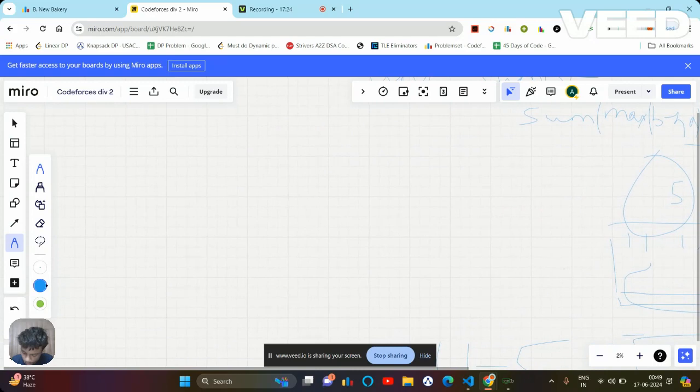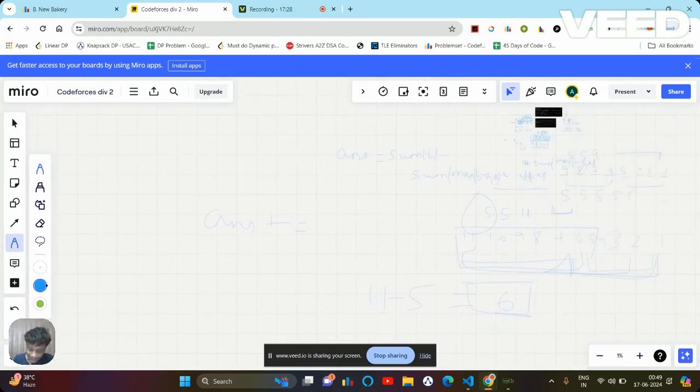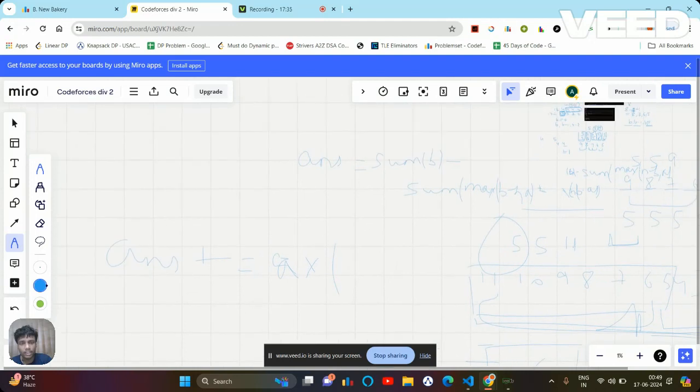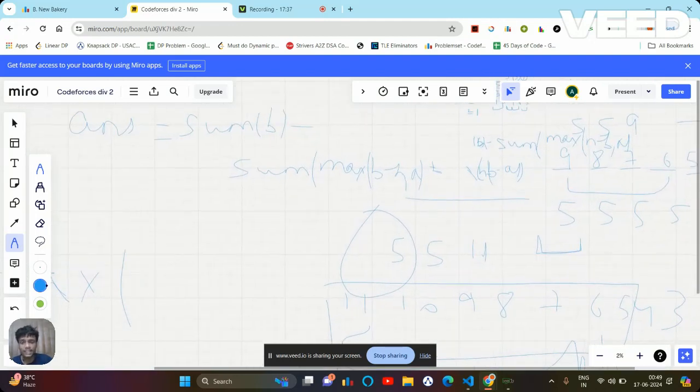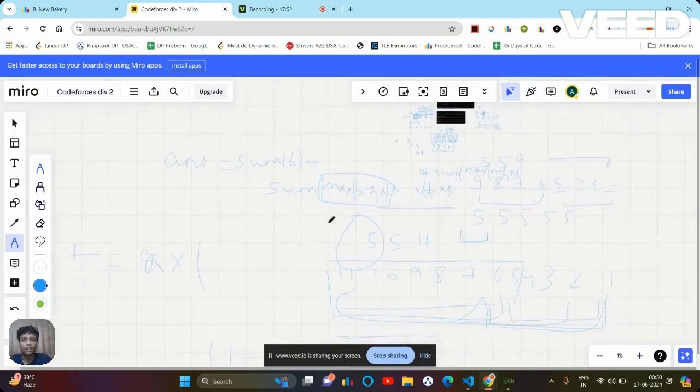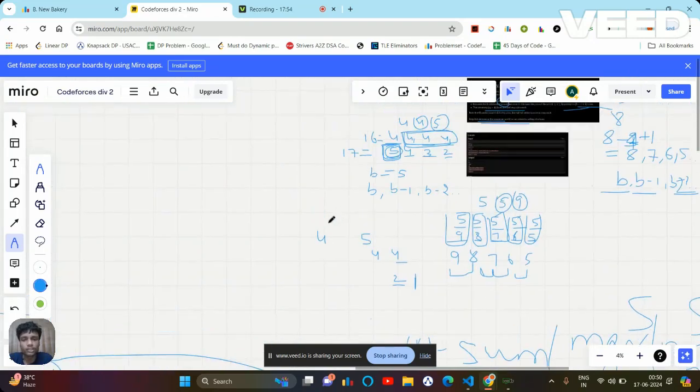After this I'm going to do answer plus equal to a times the remaining element, and the remaining element will come out to what, simply b minus n minus this value, the selected value, okay? So this will be the remaining element. I'm simply going to multiply it with this and I'm going to get my answer. So I think the explanation is something like this for the problem.